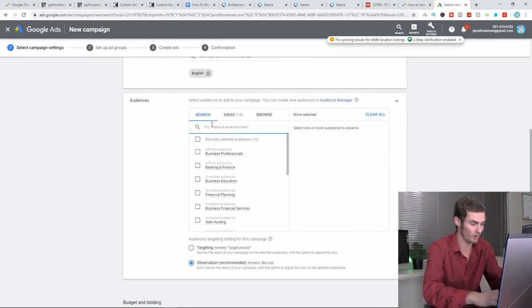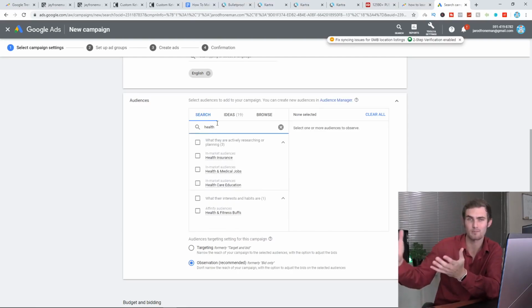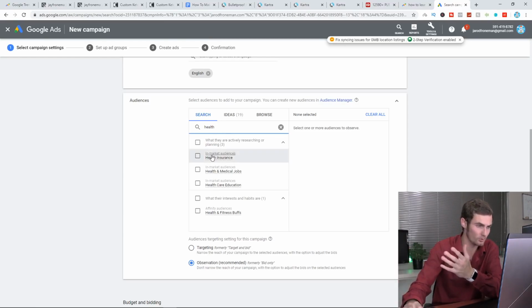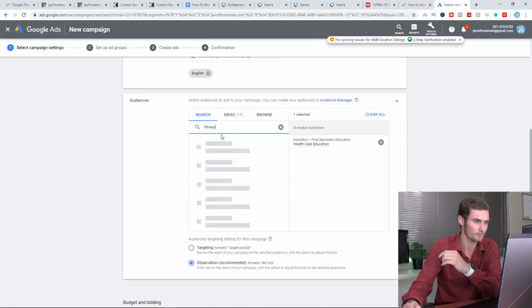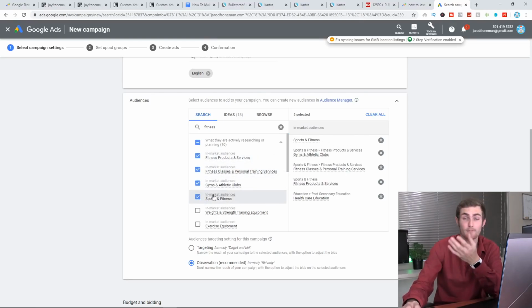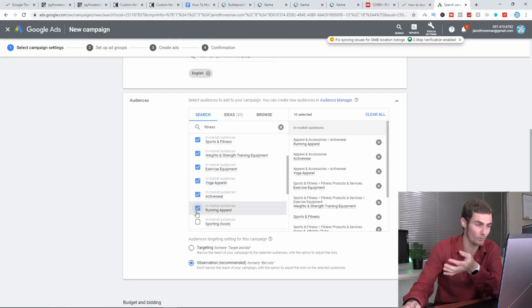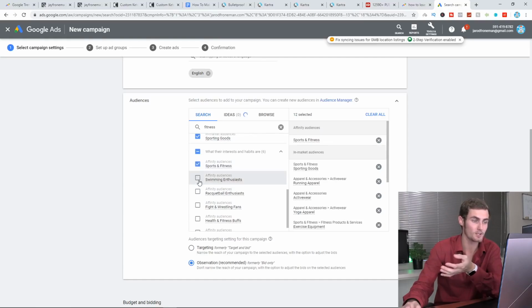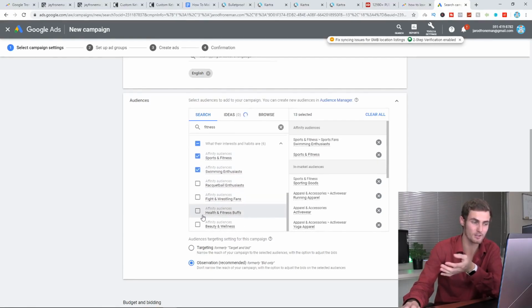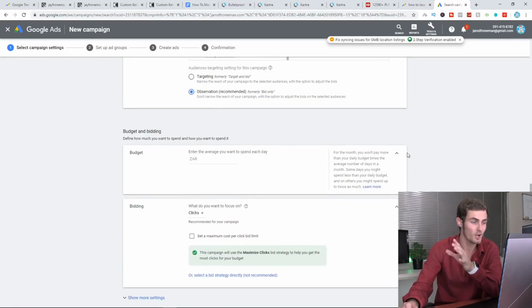So we can go health, for example, because we don't want to target people with health products who are perhaps in the finance industry. It's not going to make sense because we're wasting money on those ads. So we can do healthcare and education. We can go fitness: fitness products and services, fitness classes, gym and athletic clubs, sports and fitness, weights and strength training, exercise equipment, yoga apparel, activewear, running apparel, sporting goods. Let's go swimming enthusiasts, health and fitness buffs, beauty and wellness are all niches that we can choose. So that is perfect for this.